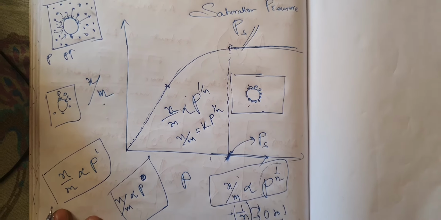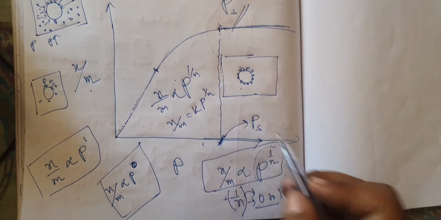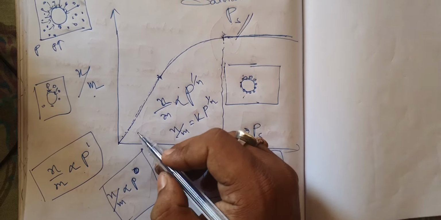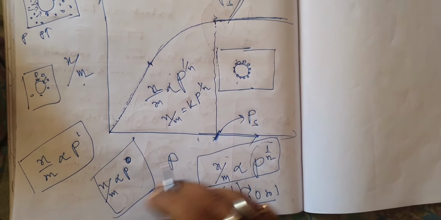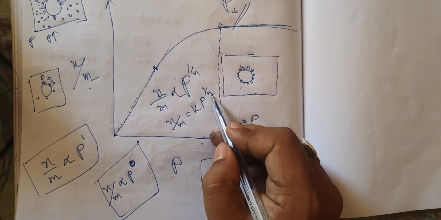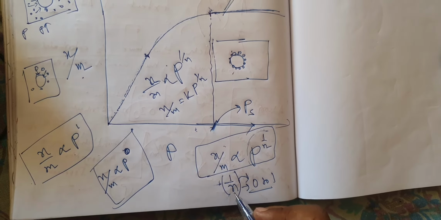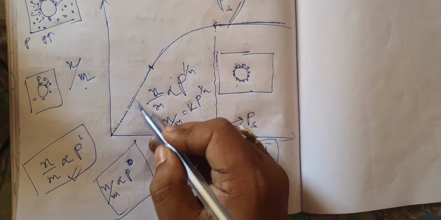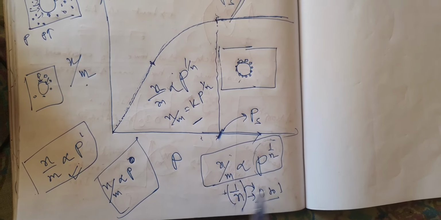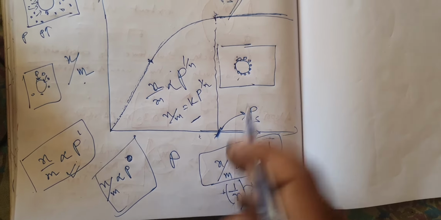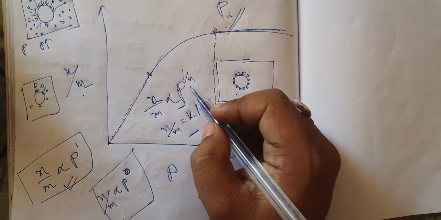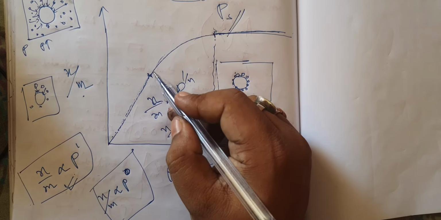Now you may ask me, why sir, why can you do it? Because here I have said that if n becomes 1, then it will become p to the power 1, which can represent this graph. And if 1 by n becomes 1, then it will be represented by this. Then this part can be represented by this. And if 1 by n becomes 0, then this equation only represents this. Only in case of other numbers it represents like this.